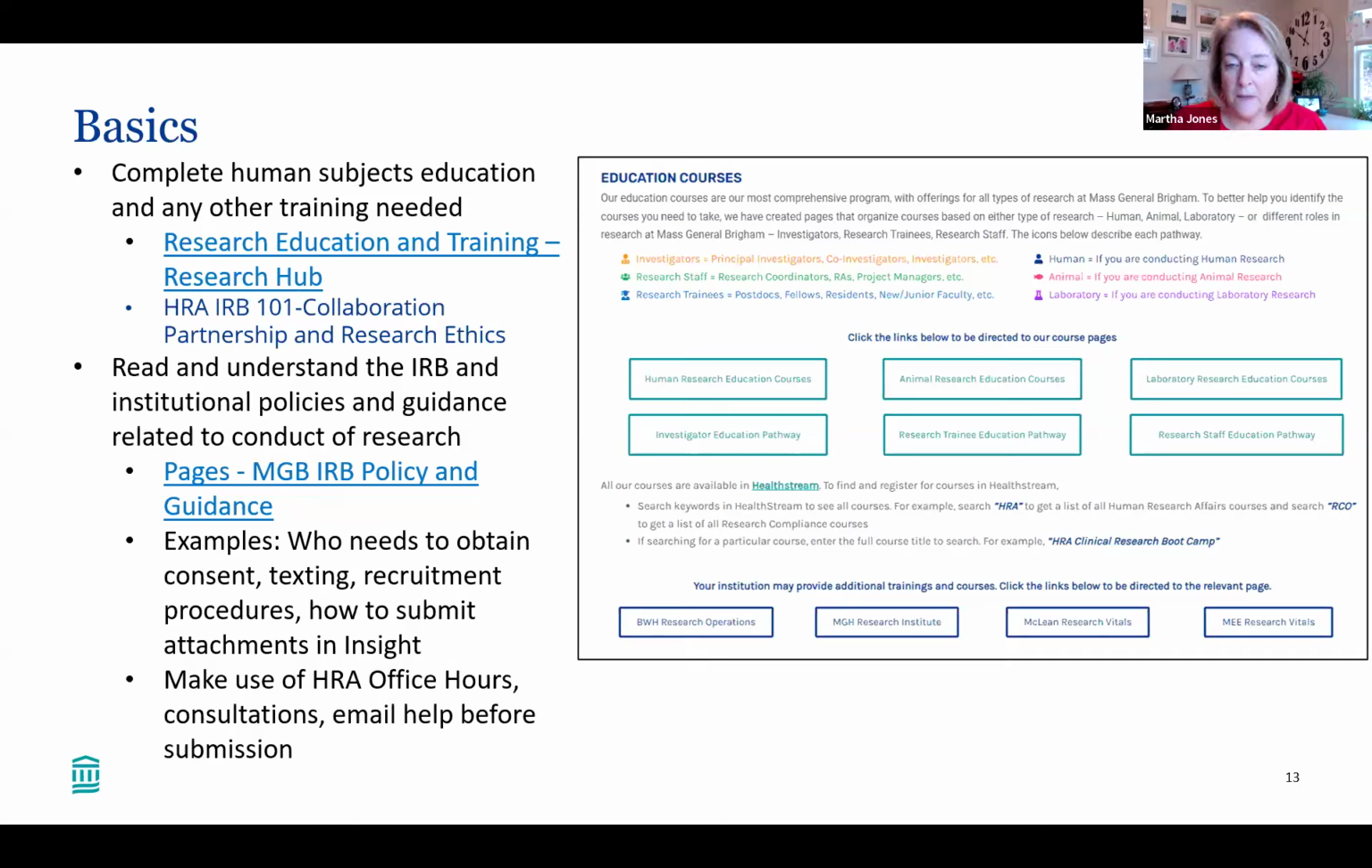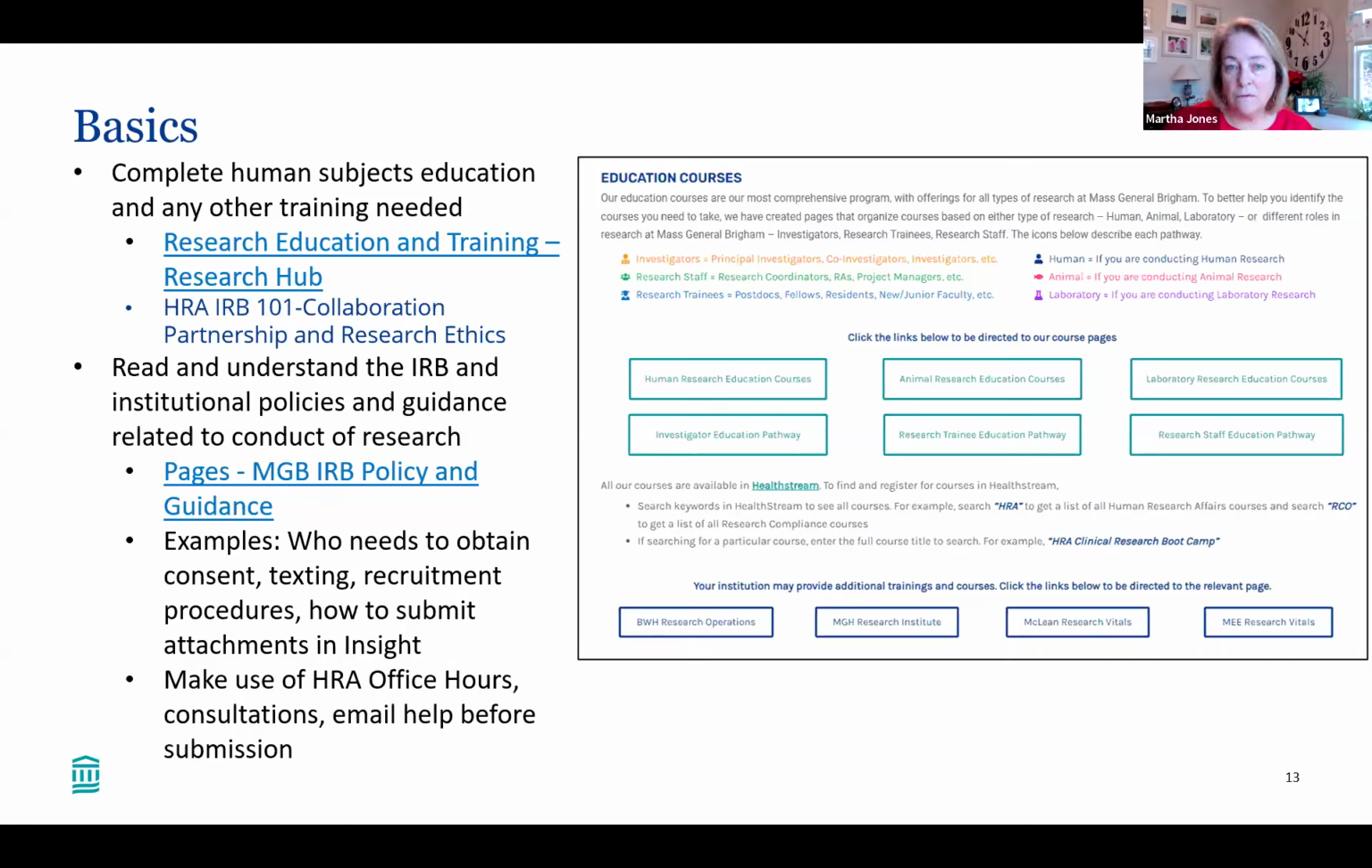We also have a lot of services to help you, as Katie kind of mentioned. Reach out to your IRB. We have office hours every other week where you can just drop in and talk virtually to our staff. You can ask for a specific consultation, and we'll work with you at any time. We have an email service also for submission questions.